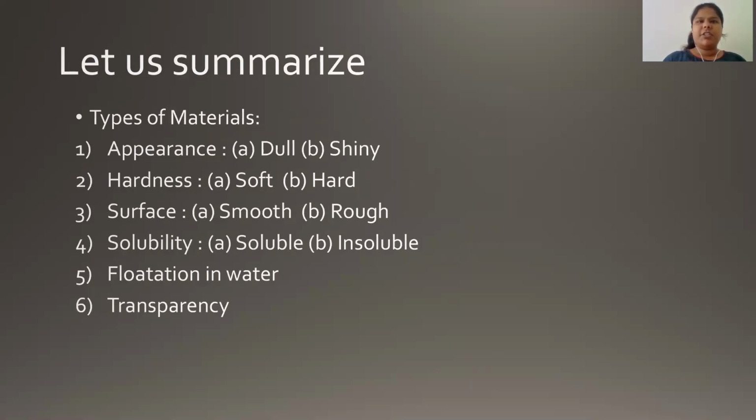Then further we differentiated materials based on their property of flotation in water, like the one whose density is less than water will float on the surface, whereas the one whose density is more will sink at the bottom. Lastly, we differentiated materials on the basis of transparency into three types, that is transparent, translucent and opaque. So over here we are done with our chapter revision.